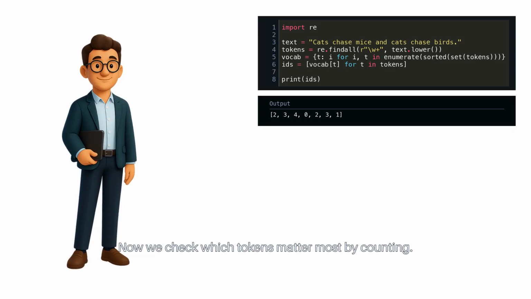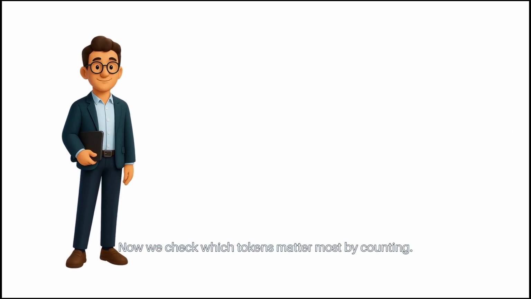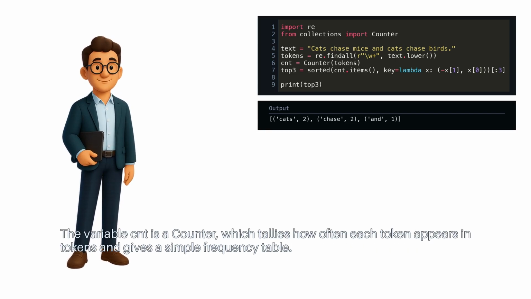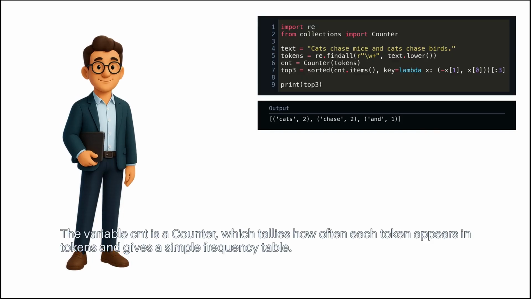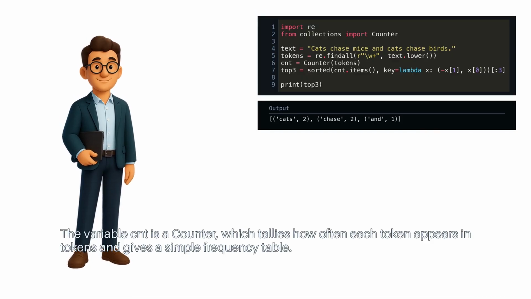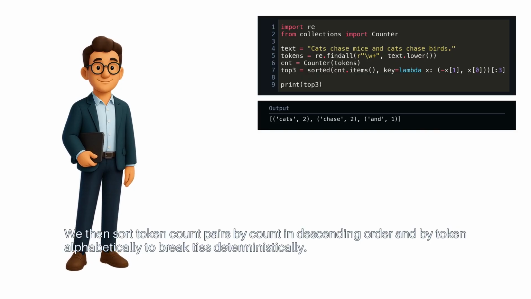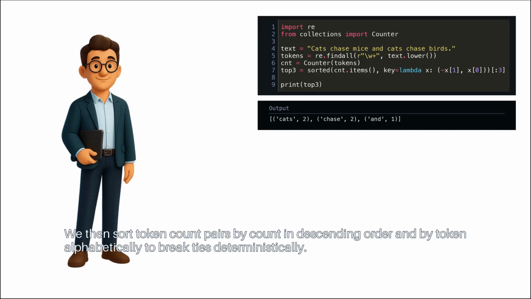Now we check which tokens matter most by counting. This snippet counts token frequency and prints the top 3 tokens. The variable cnt is a Counter, which tallies how often each token appears in tokens and gives a simple frequency table. We then sort token count pairs by count in descending order and by token alphabetically to break ties deterministically.